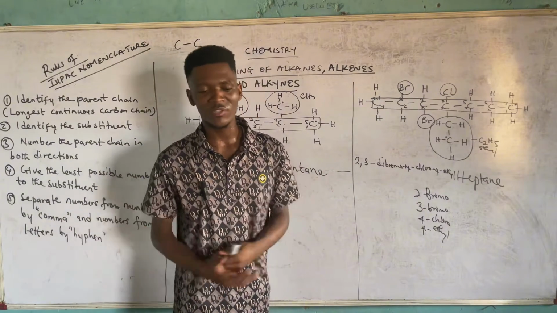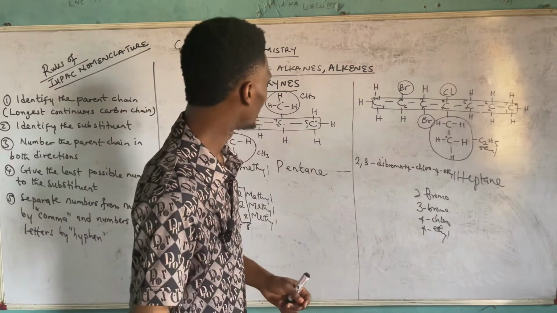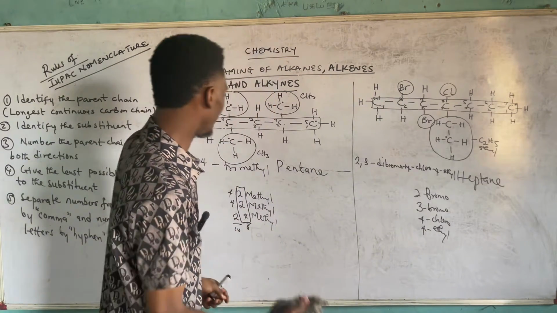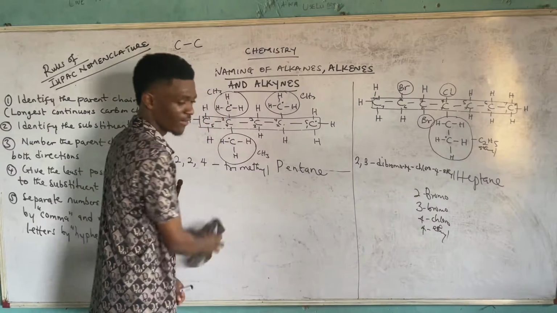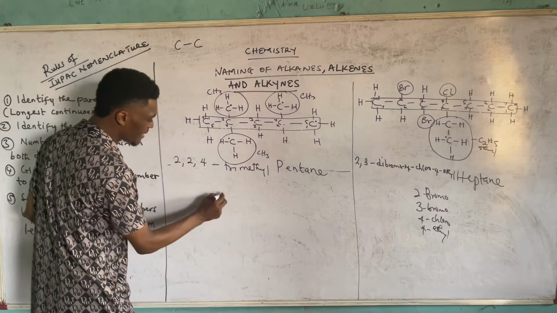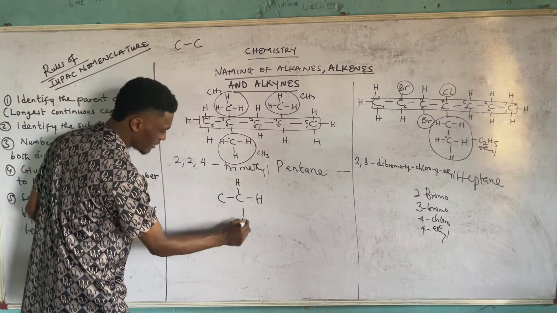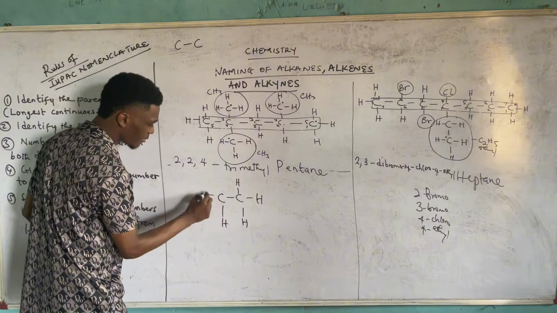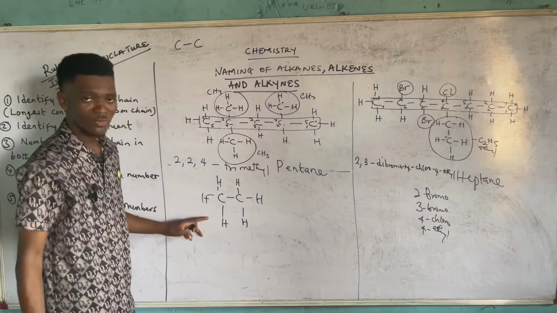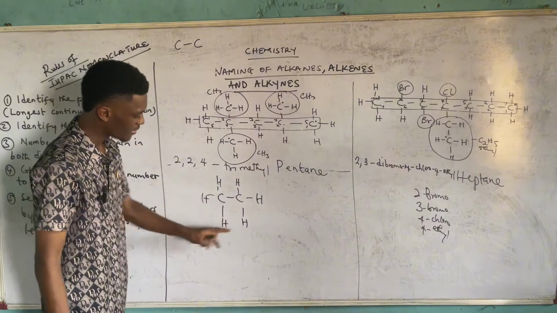One thing that you just need to know before we proceed to looking at naming of the alkenes and alkynes is this. If ethane is drawn like this, this is the structure of ethane. Remember that ethane is the second member of the alkanes, which is C2H6.